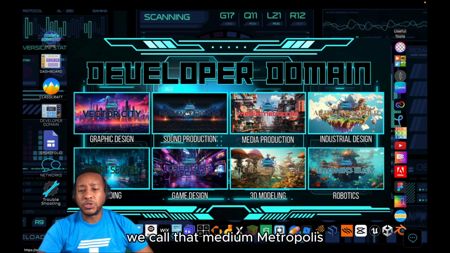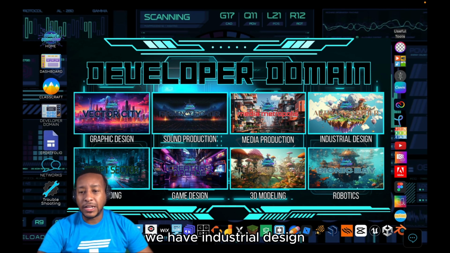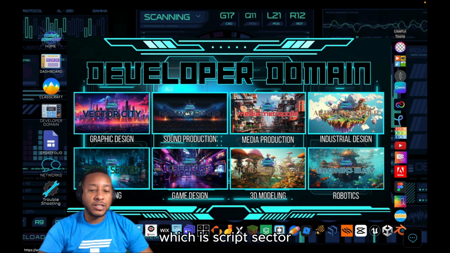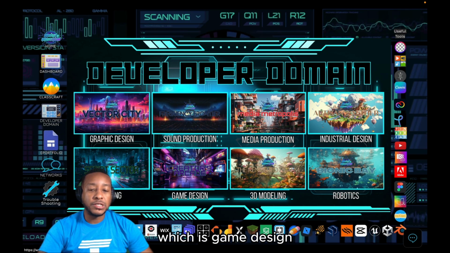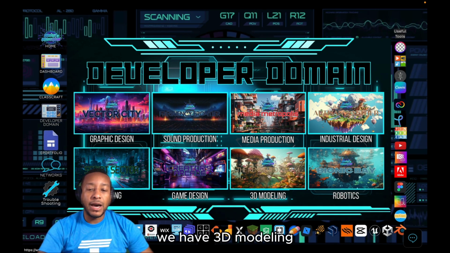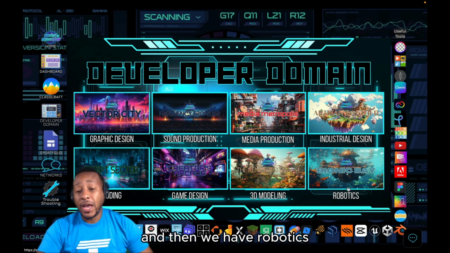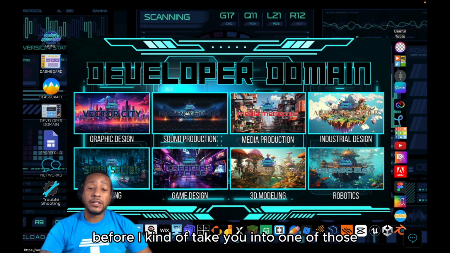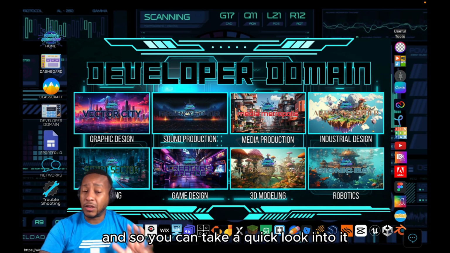We call that Media Metropolis. We have industrial design, that's Artisans Ether. We have coding, which is Script Sector. We have Creators Arcade, which is game design. We have 3D modeling, which is the Rendered Realm. And then we have robotics, which is Bionic Bay. Take a look here on the side before I take you into one of those, so you can take a quick look into it.